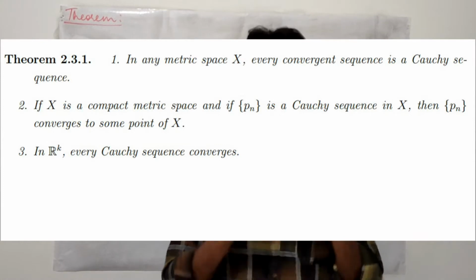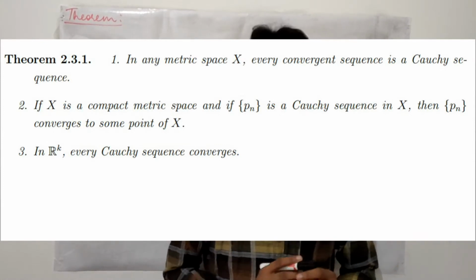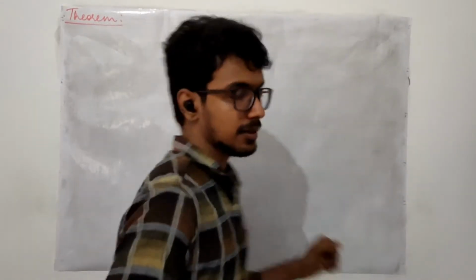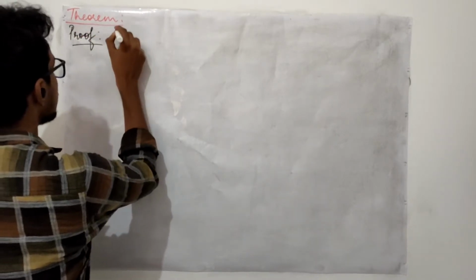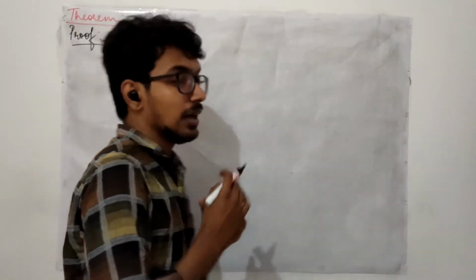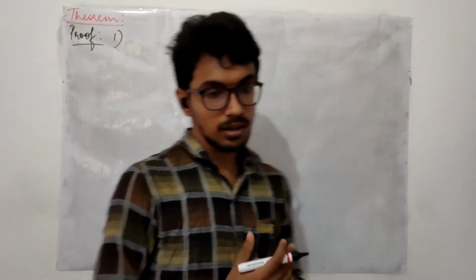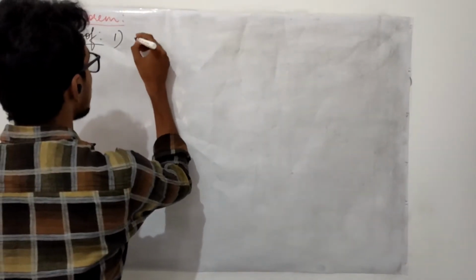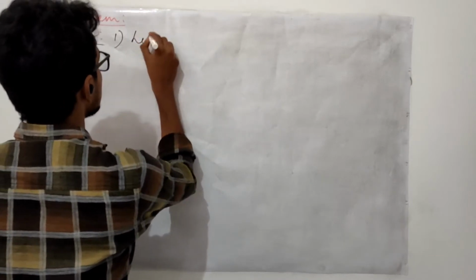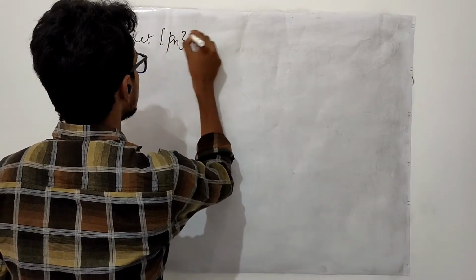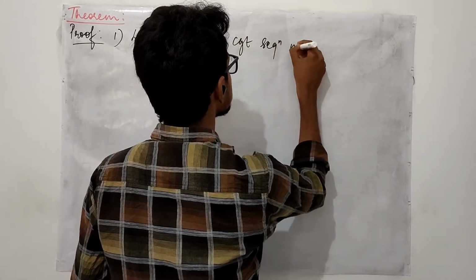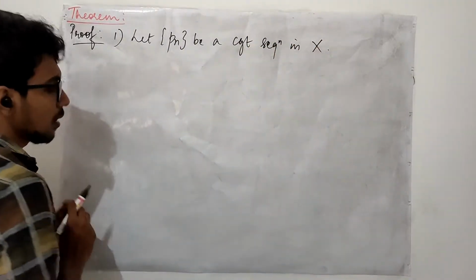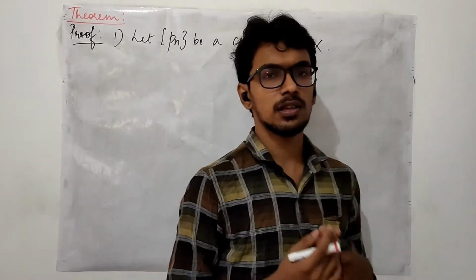First, we are going to prove that in any metric space, every convergent sequence is a Cauchy sequence. Okay, let us get into the proof. What is given? It is given that in any metric space we are talking, we need to take some convergent sequence. Let Pn be a convergent sequence in X.